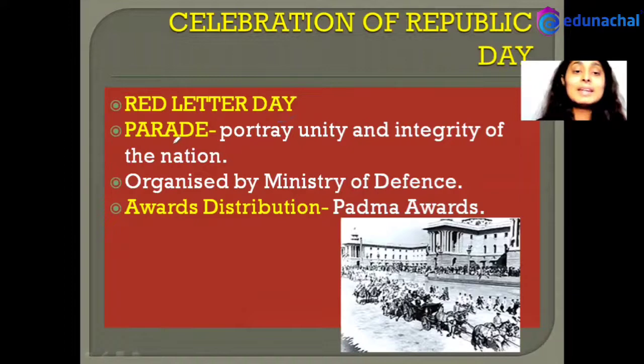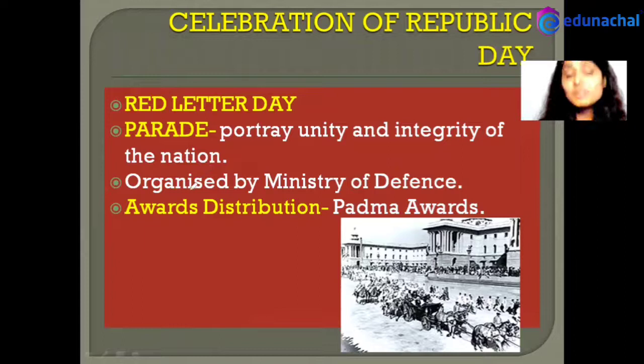Then a parade happens. All the three defense services which we have in our country, there is a parade of all of them, and this parade portrays the unity and integrity of the nation. It is not to show that we have this power, but it is to show that India is a united and integrated country.